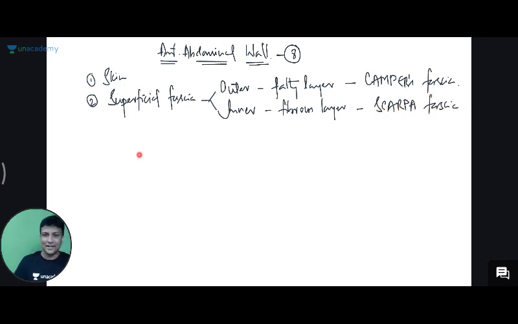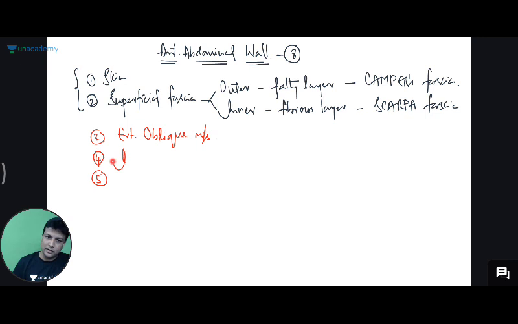चलिए जी बढ़िया. So every medical student knows skin and superficial fascia. I want you to just update your knowledge here. Superficial fascia is in turn divided into Camper's and Scarpa's. After learning these 2 layers, learn layer number 3, layer number 4, and layer number 5, guys. And these 3 layers will be your muscle layers. In the anterior abdominal wall, you'll be having 3 muscle layers: external oblique, internal oblique, and transversus abdominis. So number 1, external oblique muscle, number 2 will be the internal oblique muscle, and number 3 will be the transversus abdominis muscle.